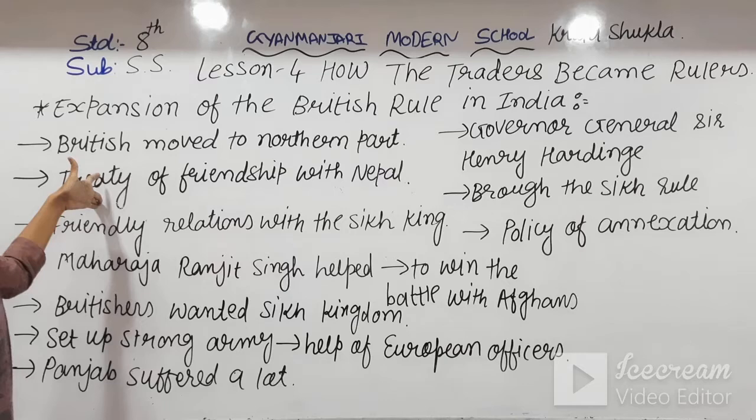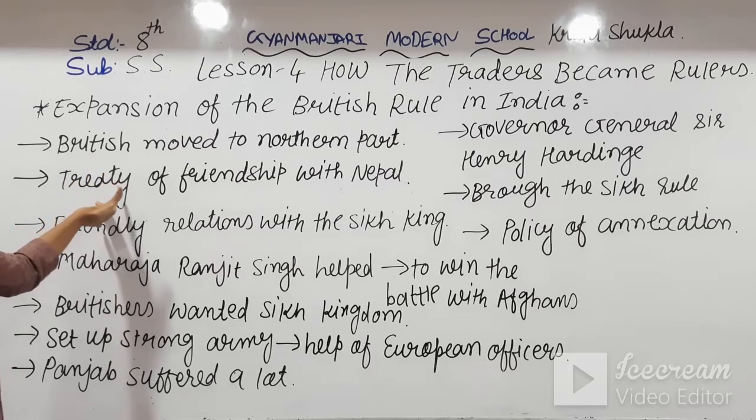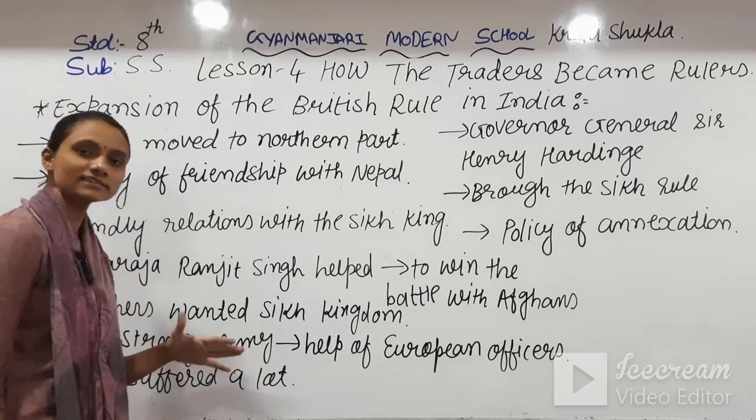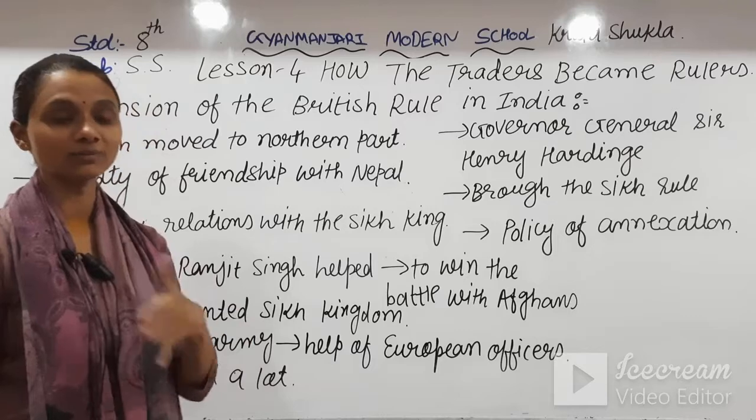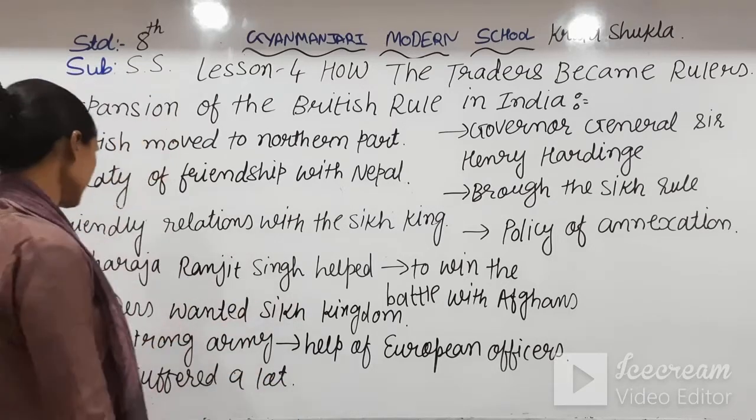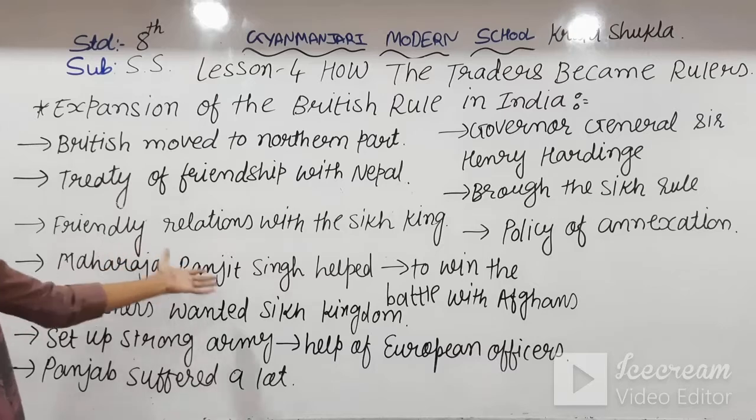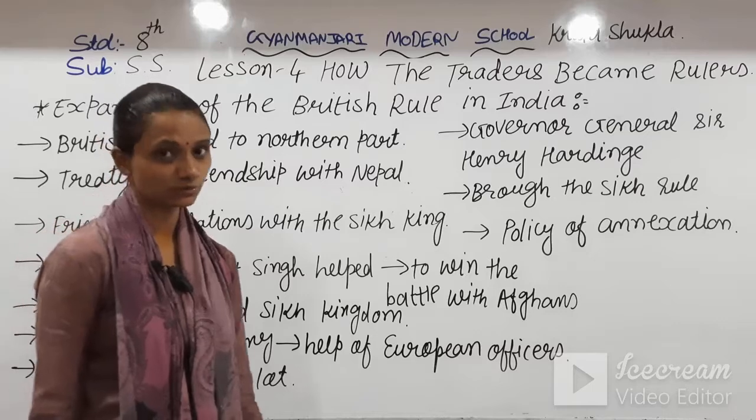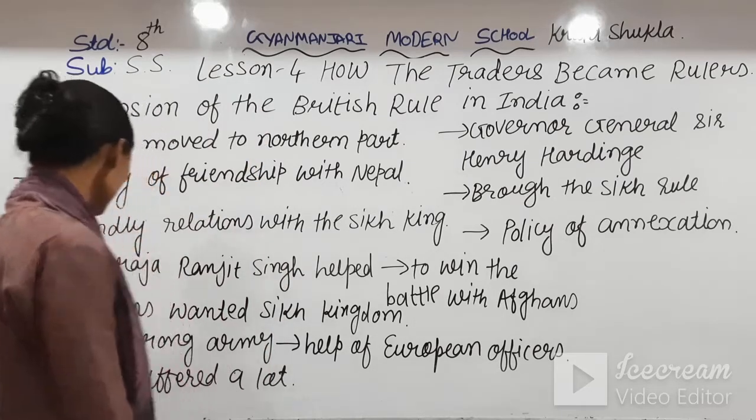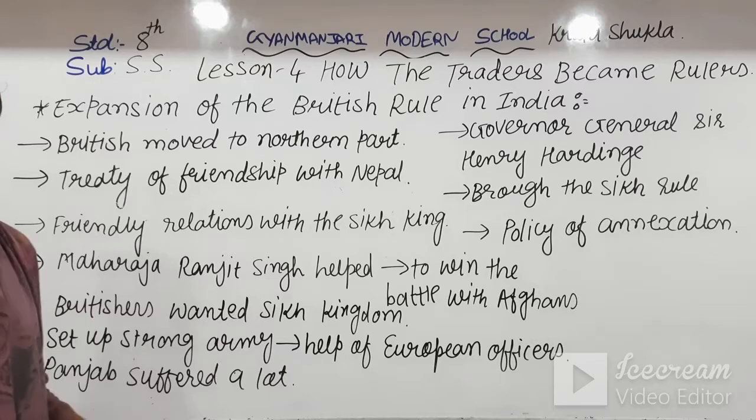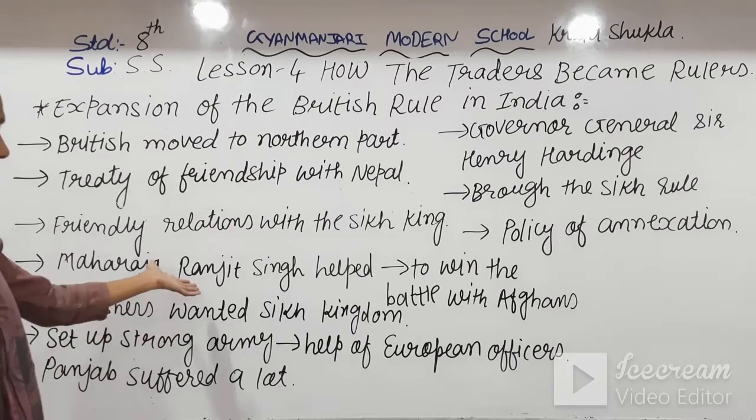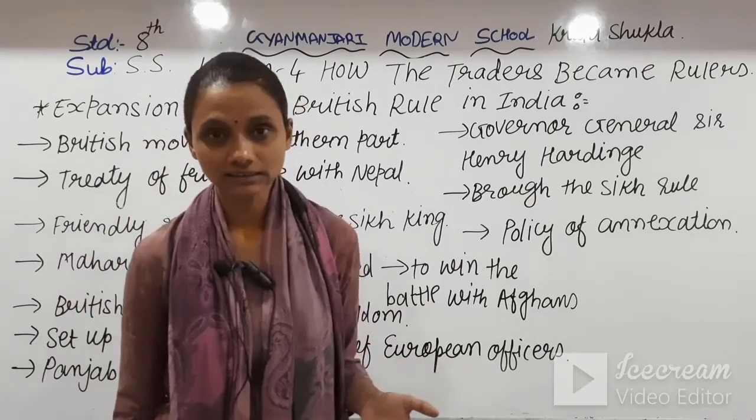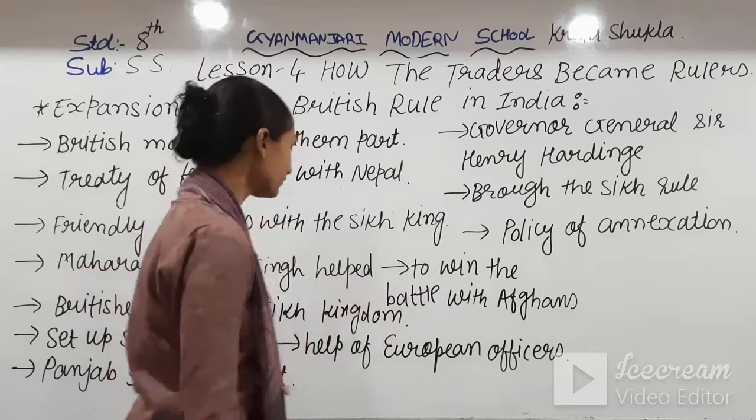Their next target was Nepal. They wanted to make friendship with Nepal, and friendly relations with the Sikh kingdom, and they also thought that the Sikh kingdom was so powerful. So they wanted to make friendly relations with Punjab, and here we have Maharaja Ranjit Singh, who helped the Britishers to win the battle with the Afghans, and this way they had good relations. The purpose of the Britishers in making friendship with Maharaja Ranjit Singh and the Sikh kingdom was that they wanted this Sikh kingdom. Those kingdoms were very powerful at that time.